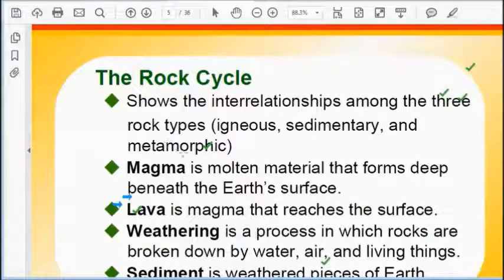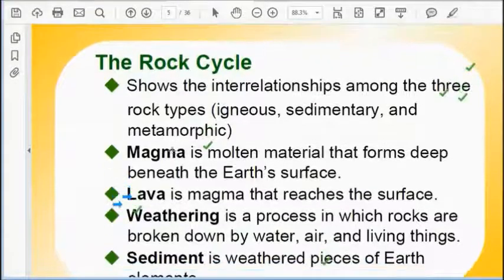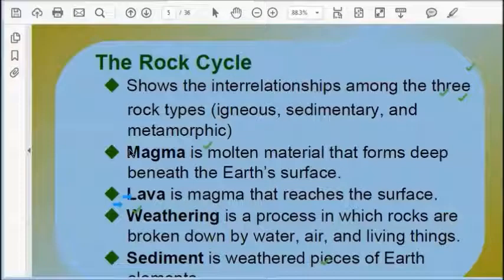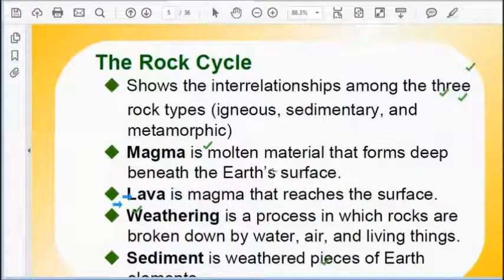So there is an interrelationship among these three types of rocks we have studied: igneous rock, sedimentary rock and metamorphic rock. Now in all these three kinds of rocks, the basic factor or the raw material is magma.